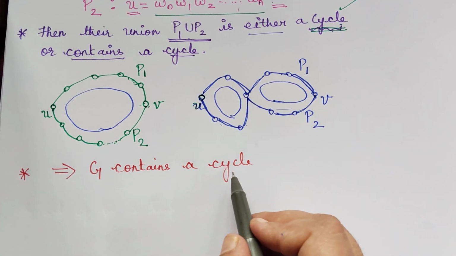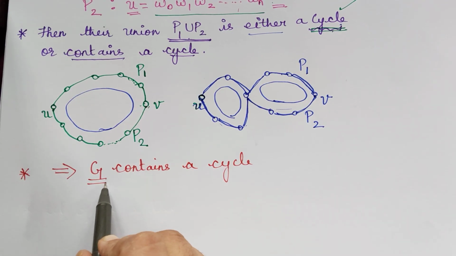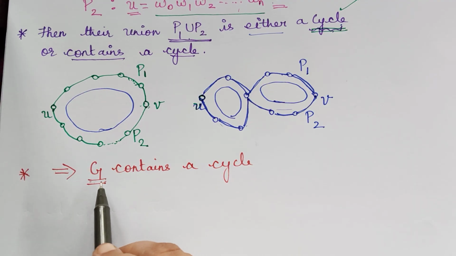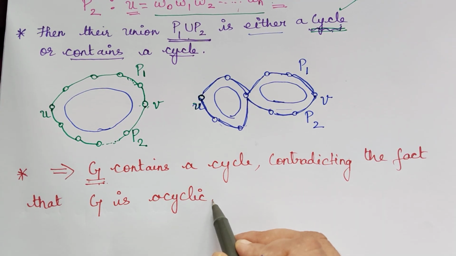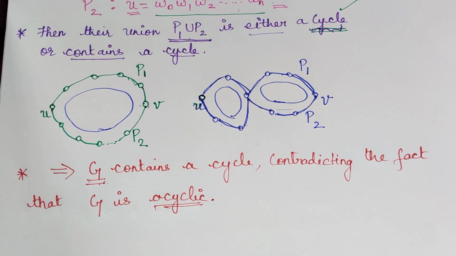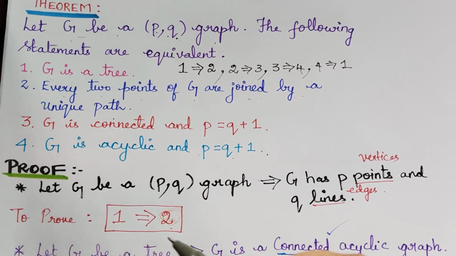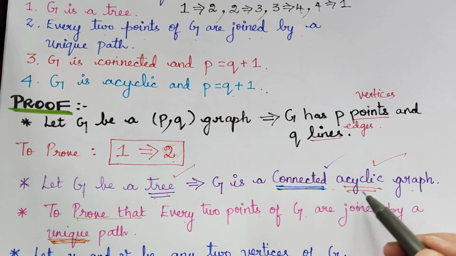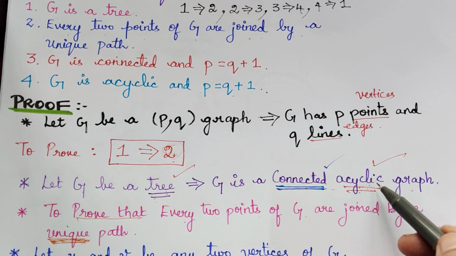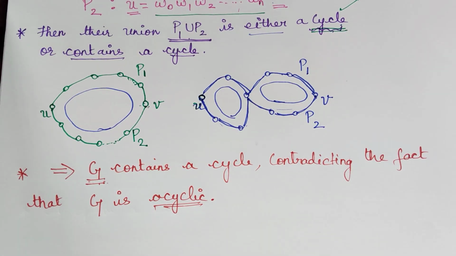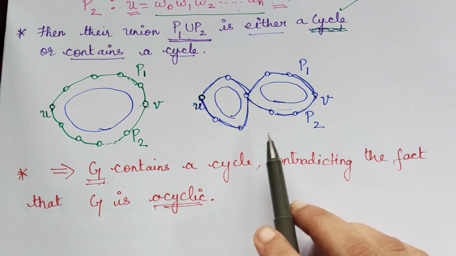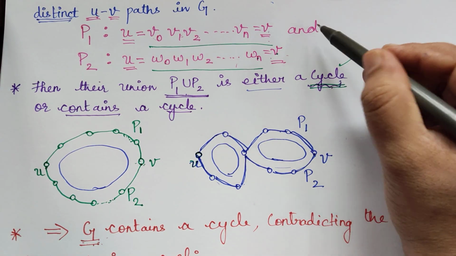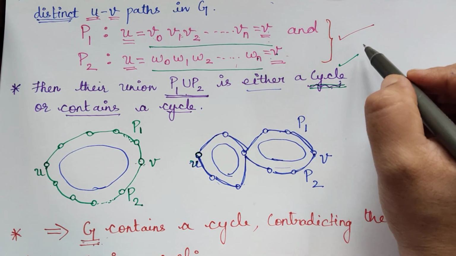But it is a contradiction because G is a tree, and in a tree you cannot have a cycle. So this contradicts the fact that G is acyclic. We know that G is acyclic because G is a tree by our assumption. So what is a tree? A tree is a connected acyclic graph. Acyclic means it should not contain a cycle. But we took two paths and we got that G contains a cycle, which is a contradiction. Therefore, our assumption that there exist two distinct paths is not true.